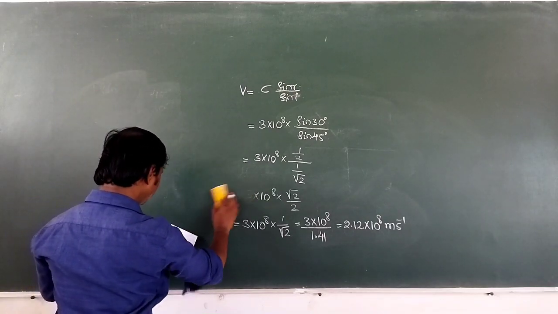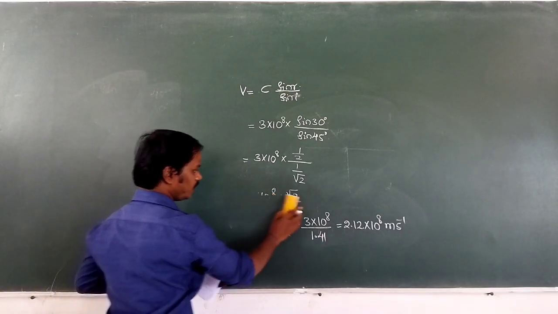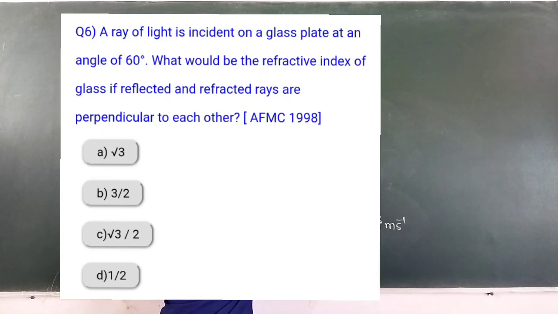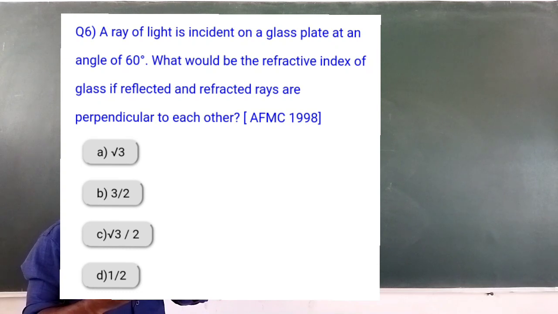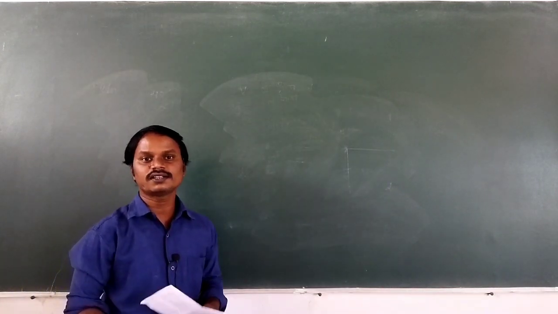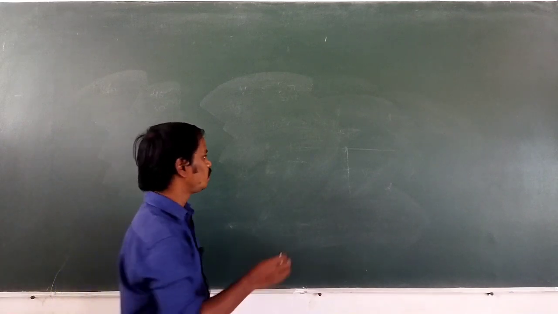A ray of light is incident on a glass plate at an angle of 60 degree. What would be the refractive index of glass if the reflected and refracted rays are perpendicular to each other? Means what we have to find here? We have to find the refractive index of glass here.